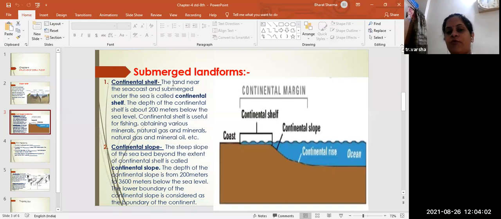Continental shelf. First one is continental shelf. The land near the sea coast and submerged under the sea, which is going submerged inside the sea but is having the sea coast also, is called the continental shelf. You can see in the picture.